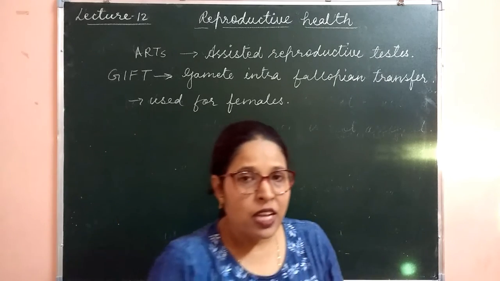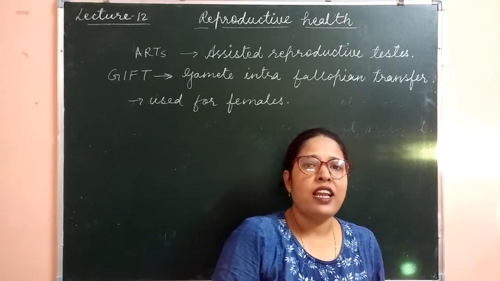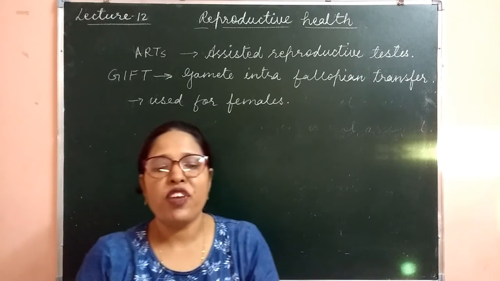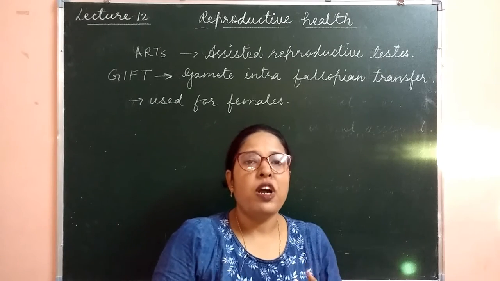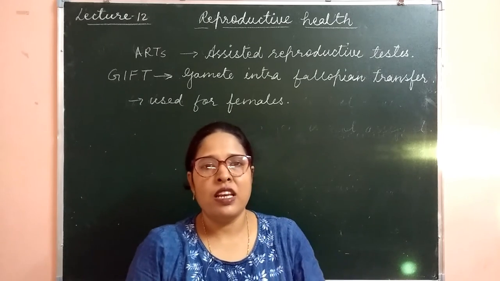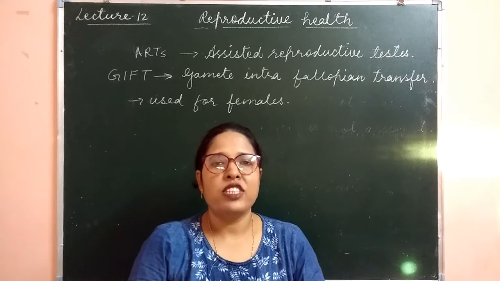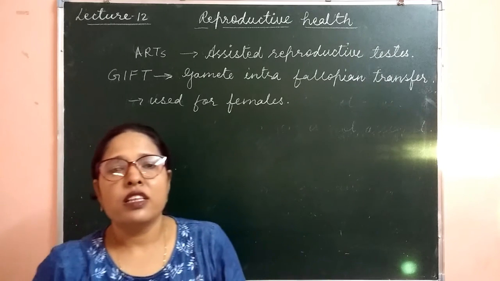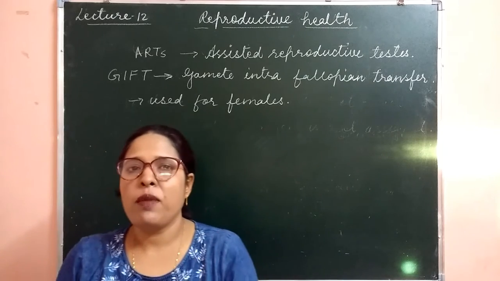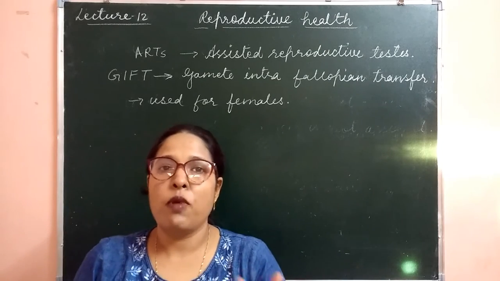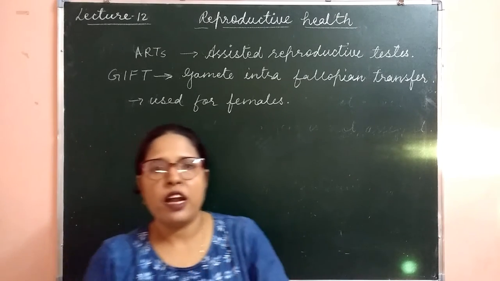One more thing, this technique is used for those females which produce sperm antibodies. Now in the females, in the vaginal region, the sperm antibodies are produced.